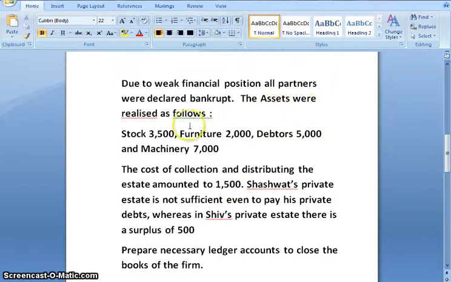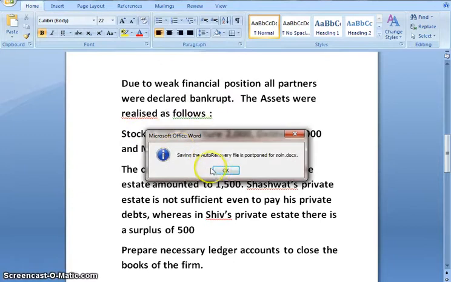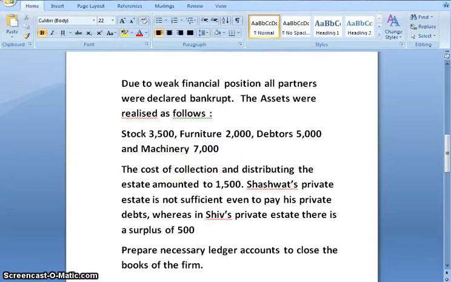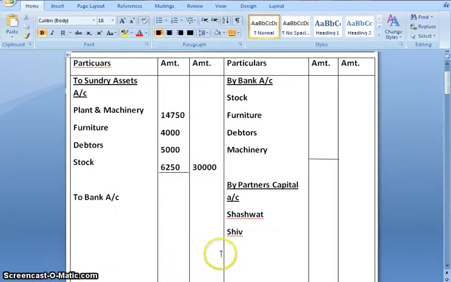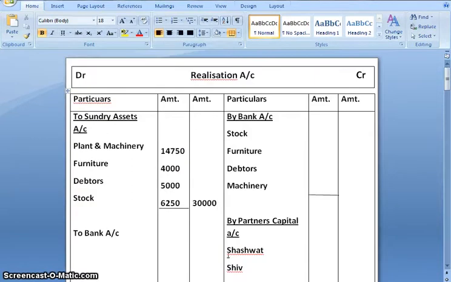Next, assets were realized as follows. We have stock, furniture, debtors and machinery. So the journal entry would be bank account debited to realization account. Stock is 3,500. Furniture 2,000.